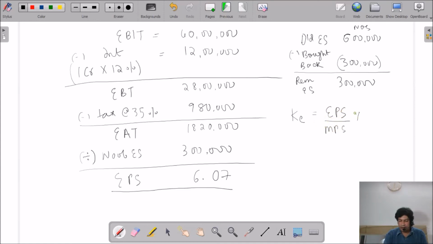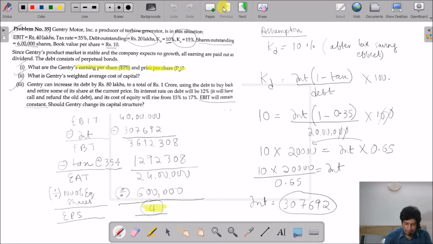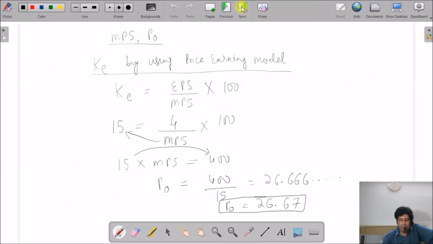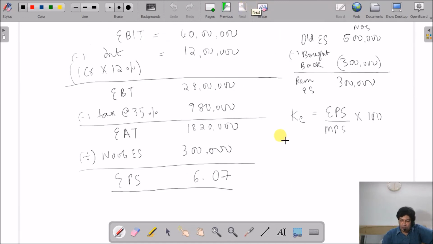Now the cost of equity by the price earning method is earning per share divided by market price per share multiplied by 100. They have said that the cost of equity has risen from 15 to 17%. So your cost of equity has risen, and this will have an impact on your market price. So cost of equity is 17.